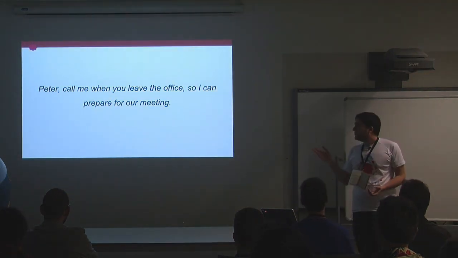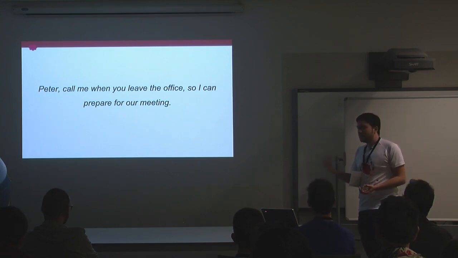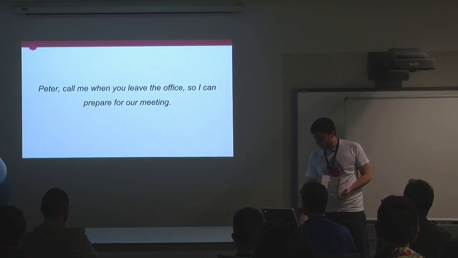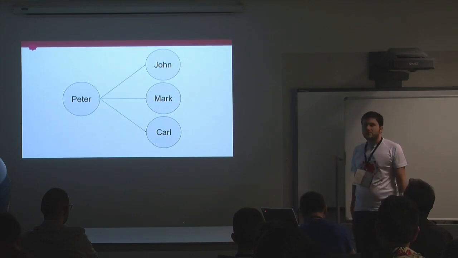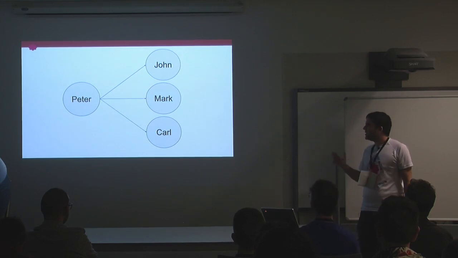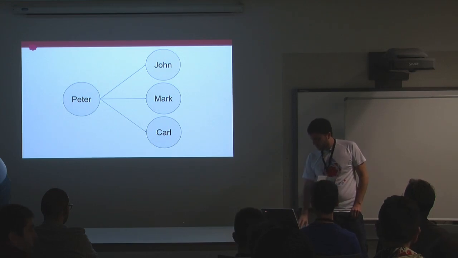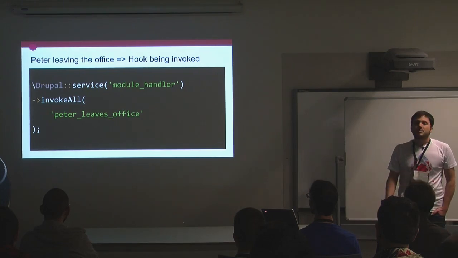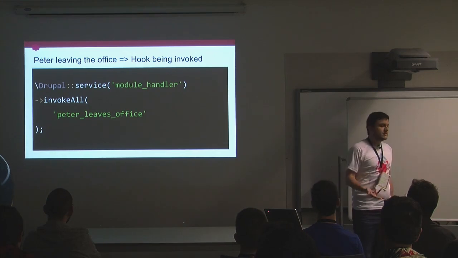So imagine the following situation. Imagine that you have a friend called Peter, and you want him to tell you when he leaves the office, so you can prepare for the meeting that you guys have. This is a simple diagram that showcases what's going on. Basically, when Peter leaves the office, he will have to call each and every one of the friends that have told him to warn them when he leaves. So in this situation, Peter leaving the office is a hook that is being invoked, or in other words, an event that is happening.